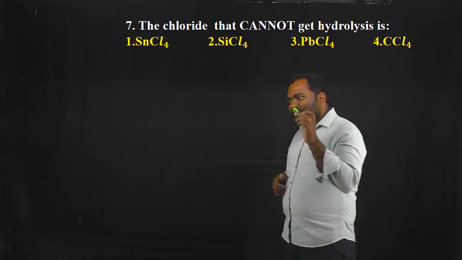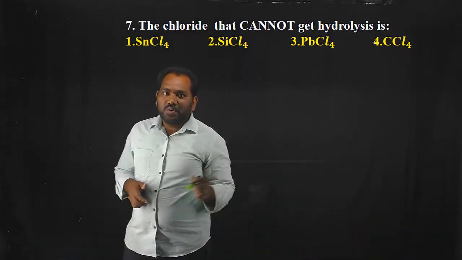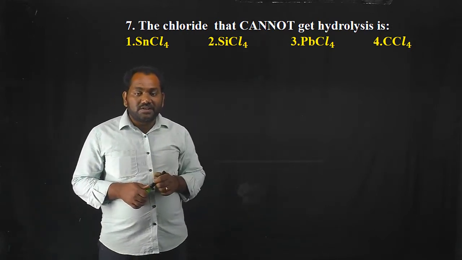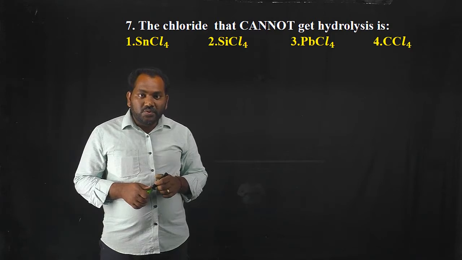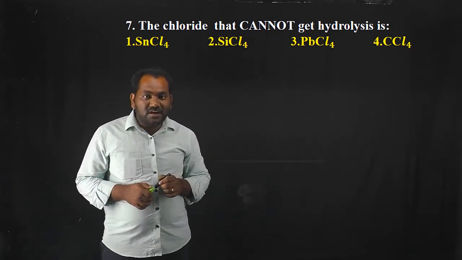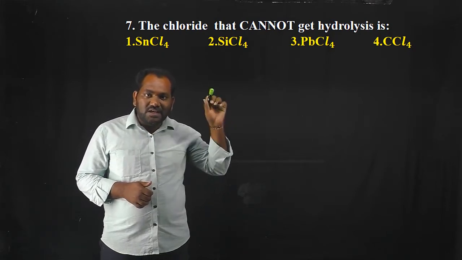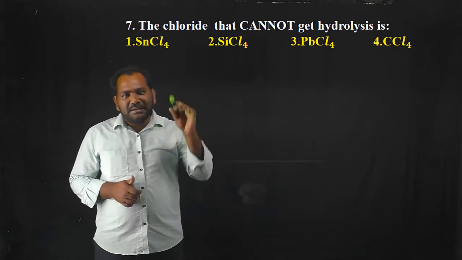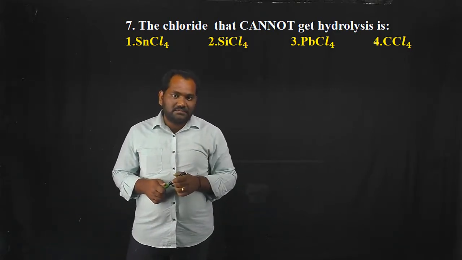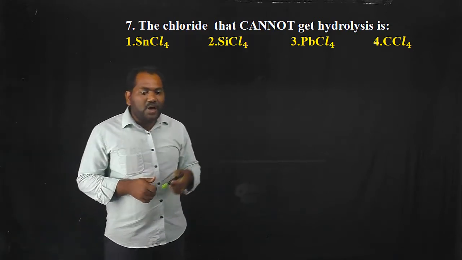The halides of carbon do not undergo hydrolysis due to absence of empty d orbitals. Due to absence of empty d orbitals, the halides of carbon do not undergo hydrolysis. That is the major important anomalous property of carbon. Okay, so the correct option is CCl4.